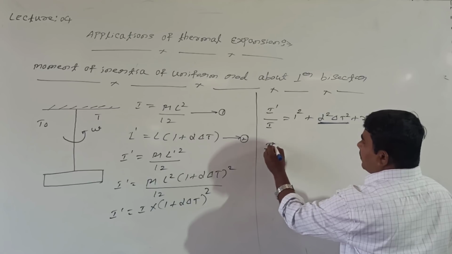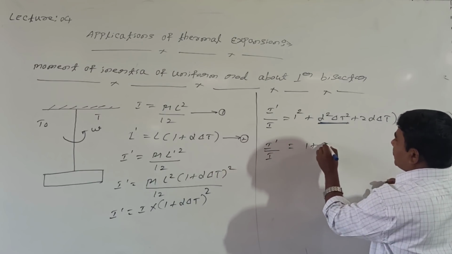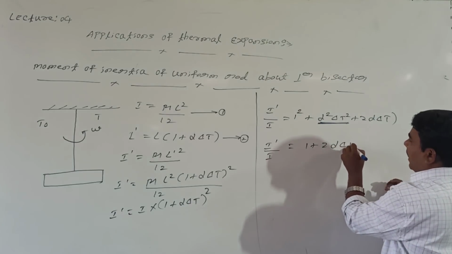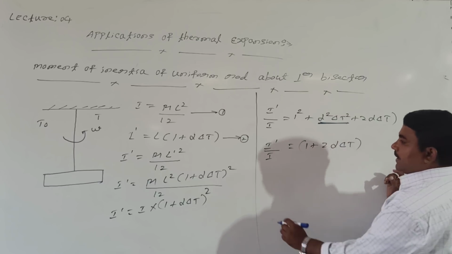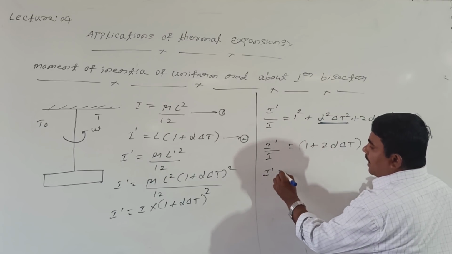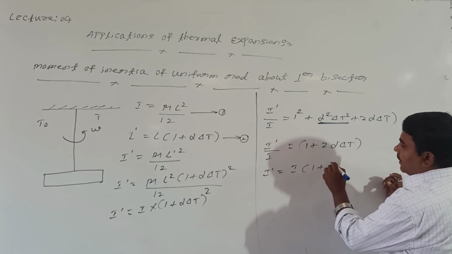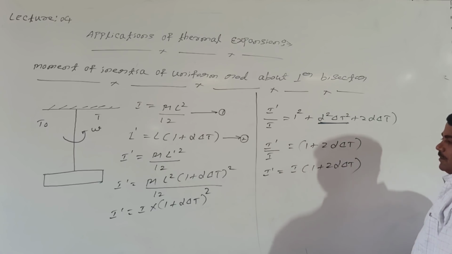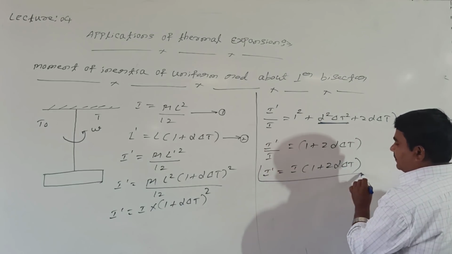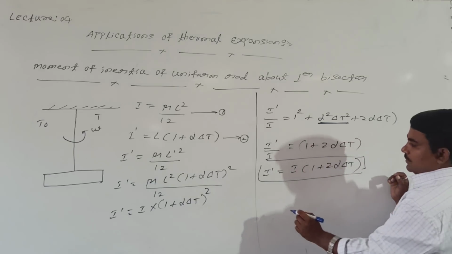I dash divided by I equals 1 plus 2 alpha delta T, or you can write I dash equals I into bracket 1 plus 2 alpha delta T. From this equation, what are you getting?